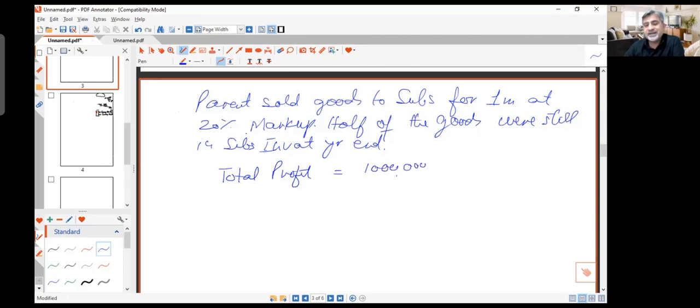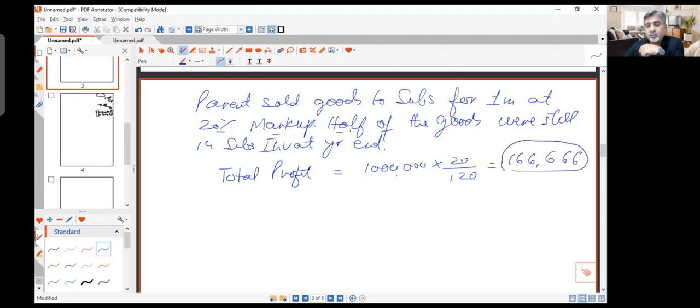And because it is a 20% markup, I would say 20 divided by 120. Now, in some cases they will give you margin as well, but in most cases they will give you markup, because markup is slightly tricky. So 20 divided by 120 of 1 million, I can see that there is a total profit of 166,666. So this is the total profit on this transaction.